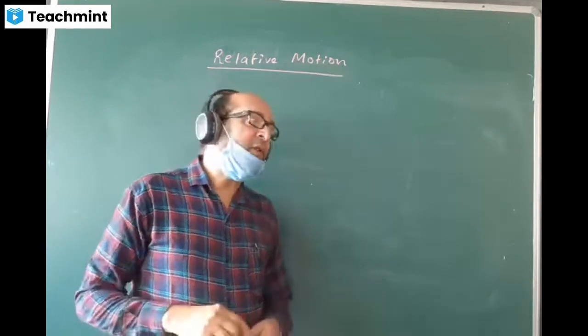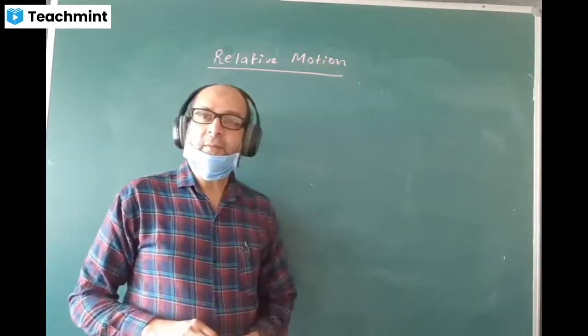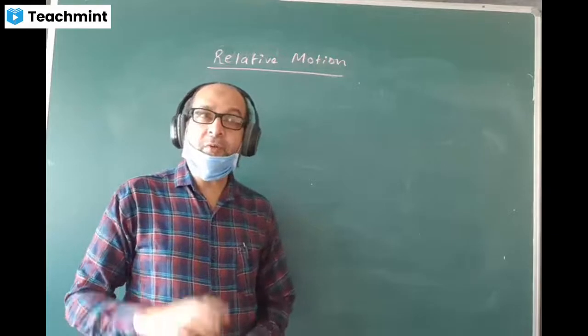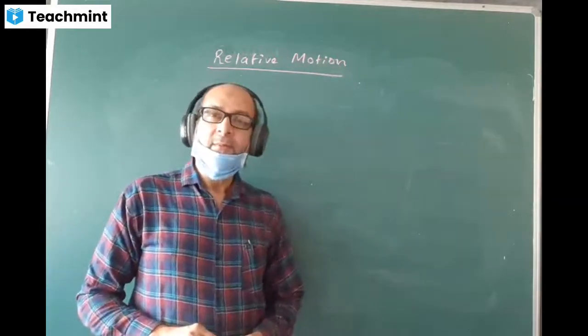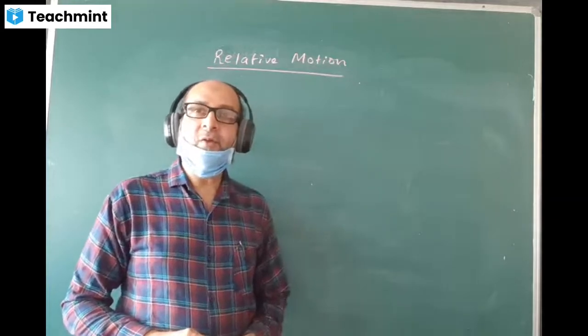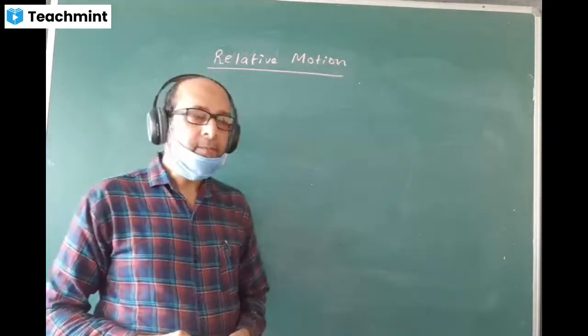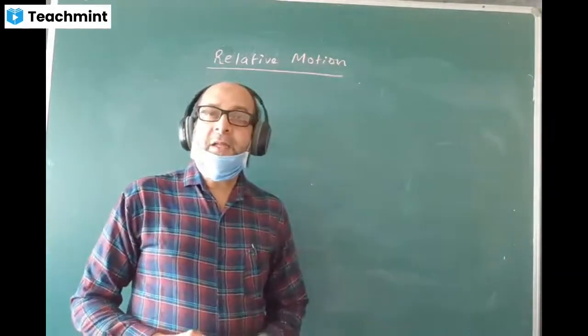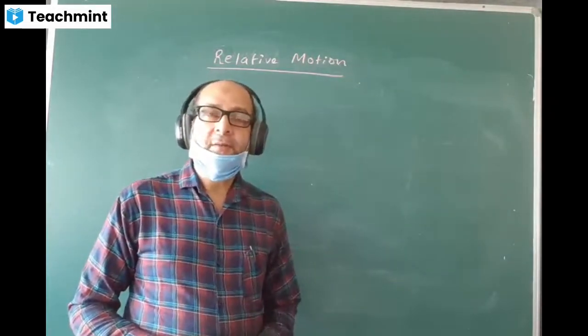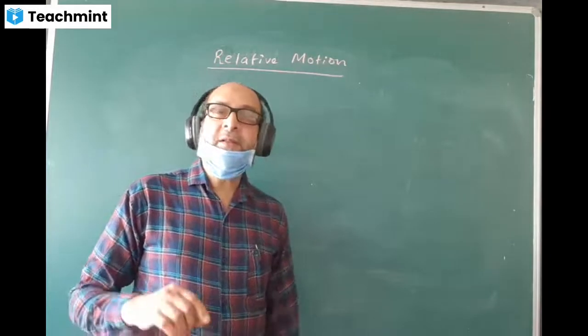Now let me give the definition of rest and motion. Do you know the definition of rest or motion? How do we decide whether the body is at rest or body is in motion? Okay, I will tell you.